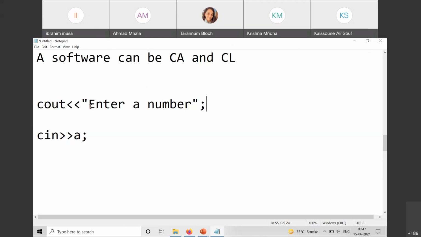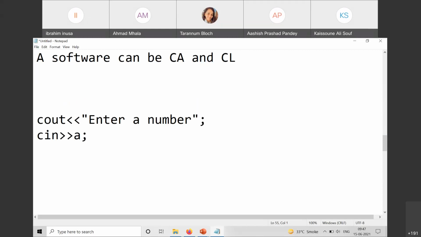Yes, Ahmed, what is it? Yes, it's for output. But what is it, a function or a keyword? No, my friend, it's not a function. Anybody else? What is cin and what is cout? They are streams. Can you correct yourself? A little correction is required. Ma'am, that is an object of class ostream.